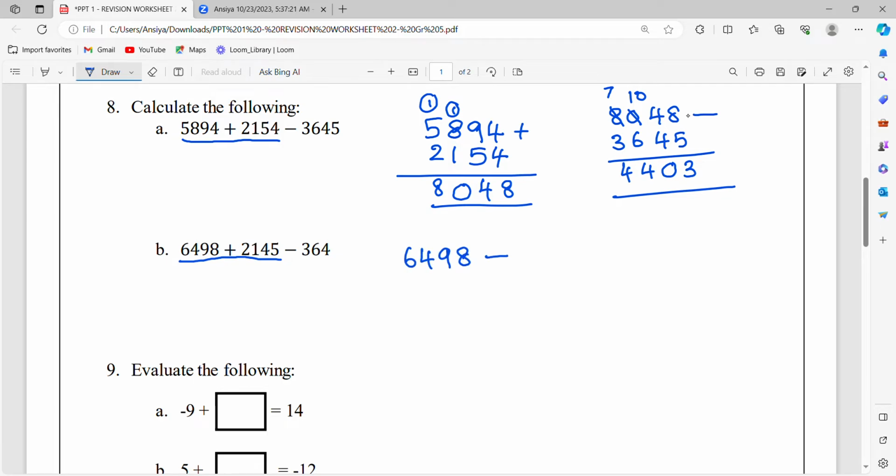6498 plus 2145. You can also do one thing: you can pause the video, first do the calculation, and then play the video and check your answer.